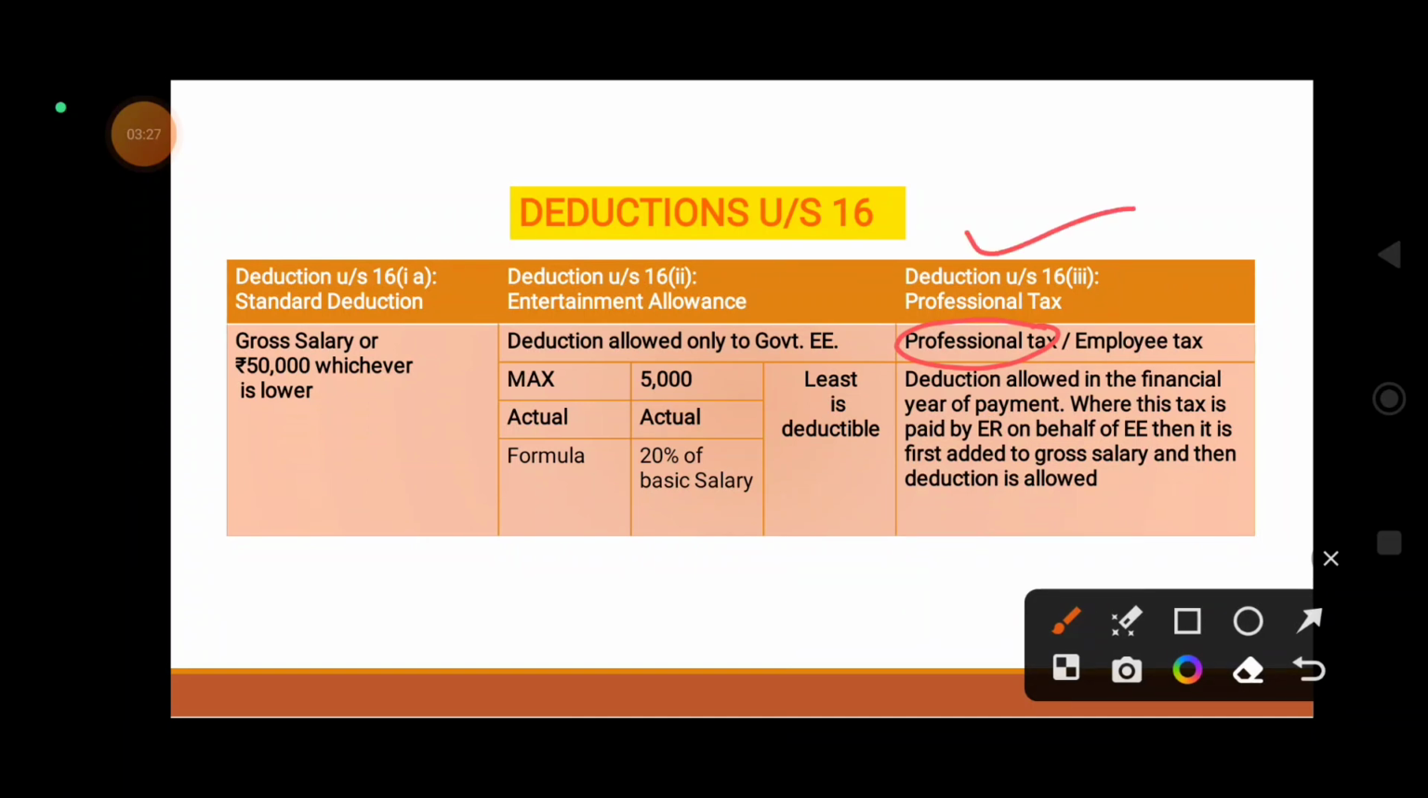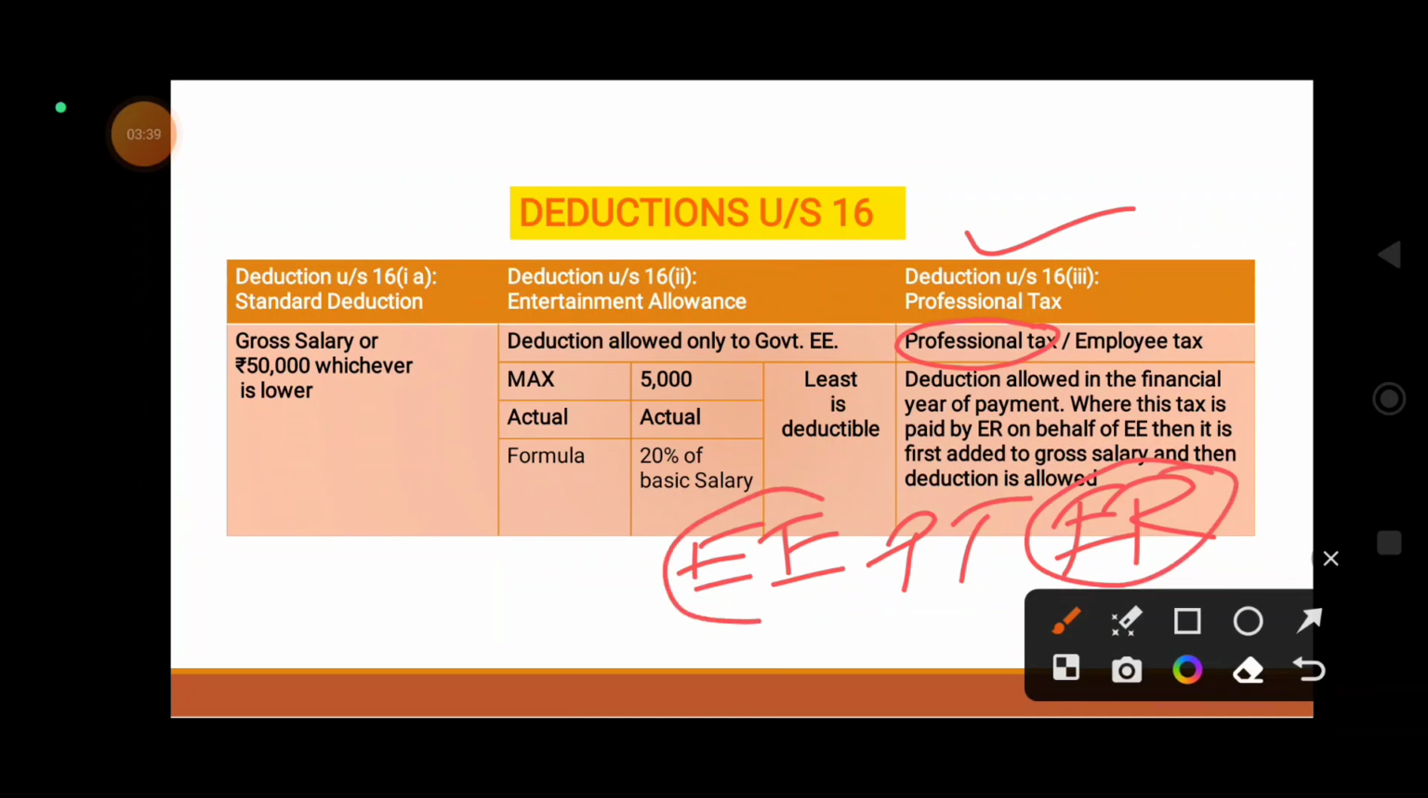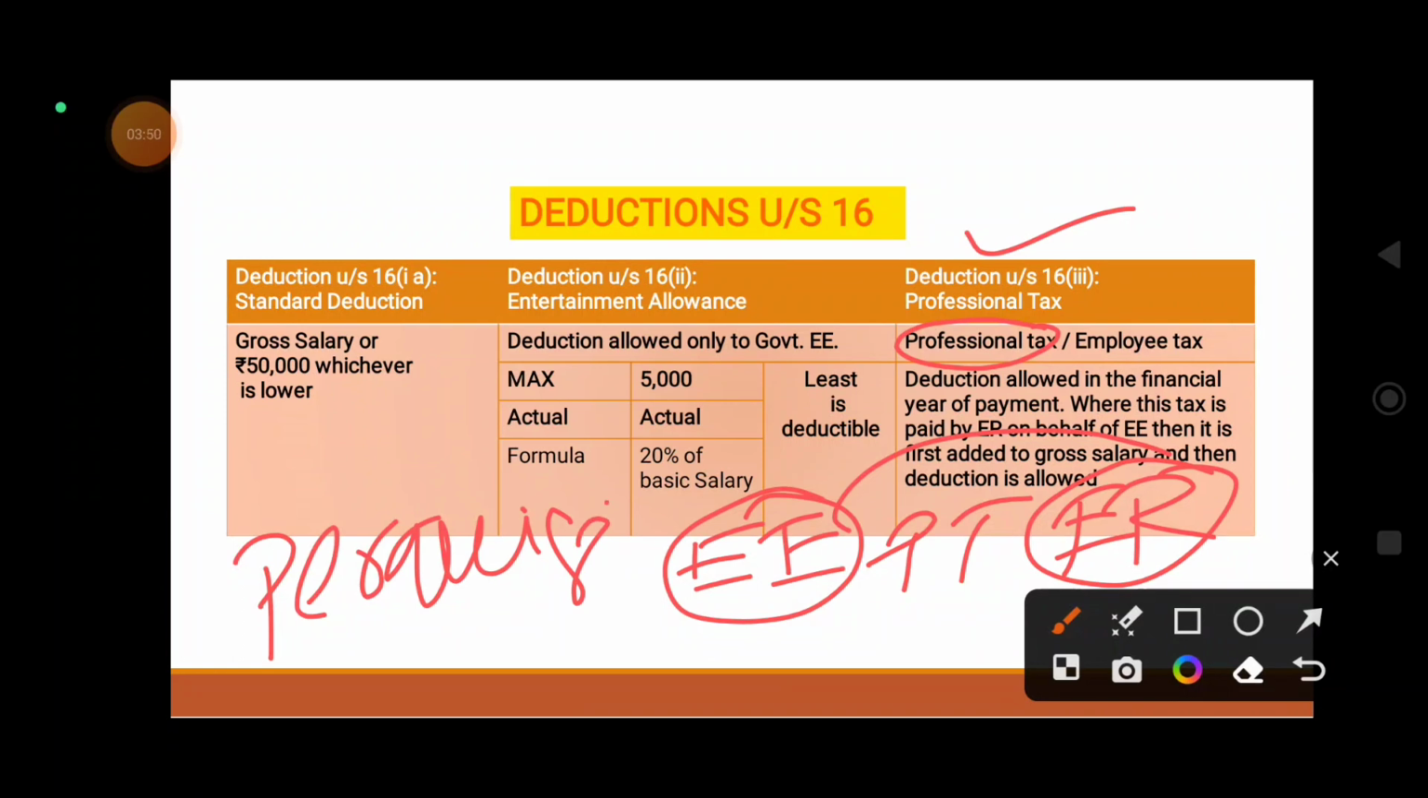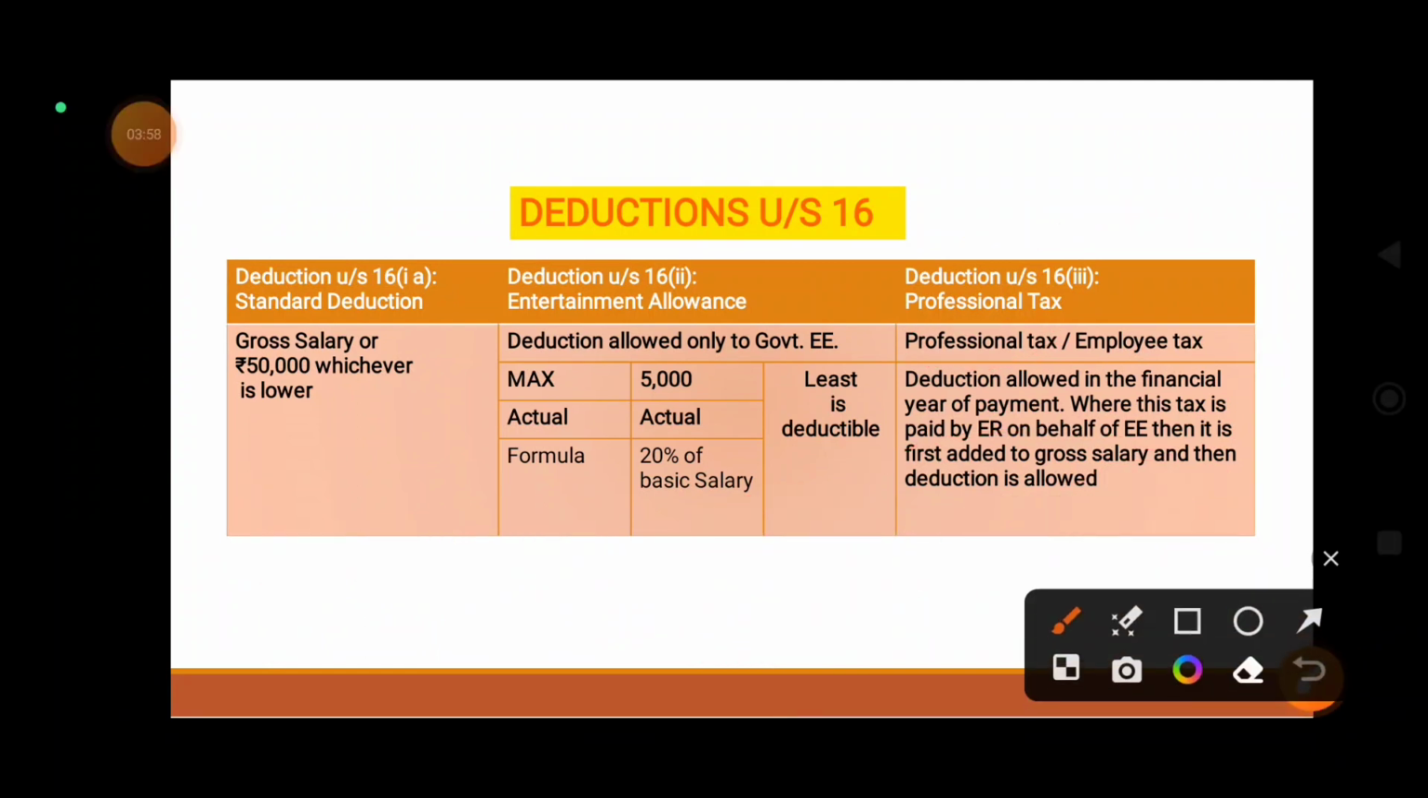No doubt in that. But where the employee's professional tax is being paid by the employer, in that case personal obligations of the employee met by the employer will become a perquisite. So first it will be added under the head perquisites while calculating gross salary, then later you will get it as a deduction under section 16 subsection 3. This is all about deductions.